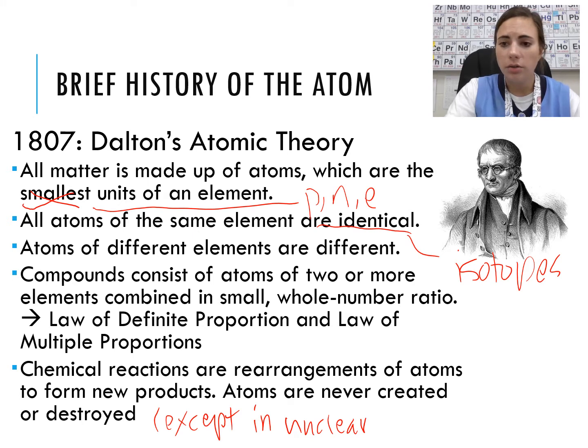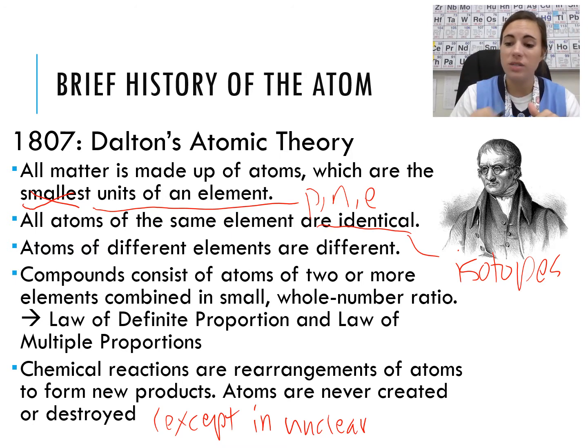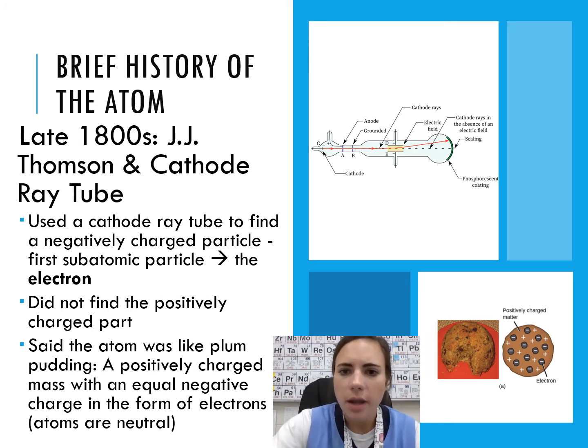After Dalton, we start having people discover the individual parts of atoms. Dalton knew of atoms. Now we're getting to people learning that there's stuff inside those atoms. First we have J.J. Thomson. He used a cathode ray tube where he found that something in the ray was forced to come toward a positive charge.